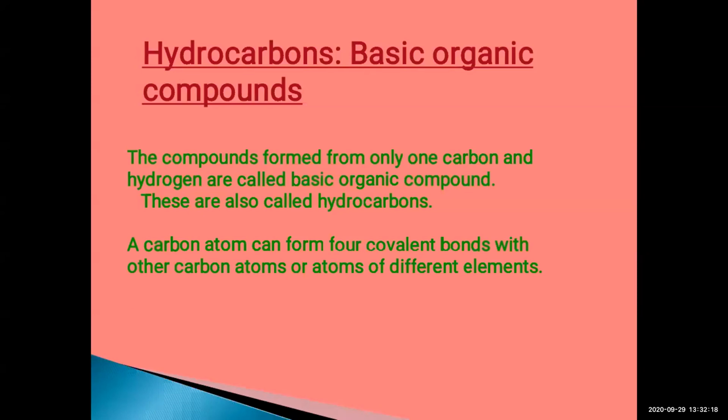Covalent bonds, as I said in the earlier lecture, are single bonds. So carbon can form 4 covalent bonds with carbon sometimes, and also with atoms of other, different elements.